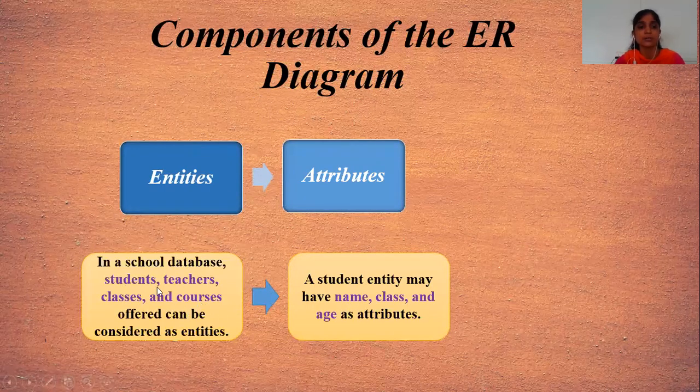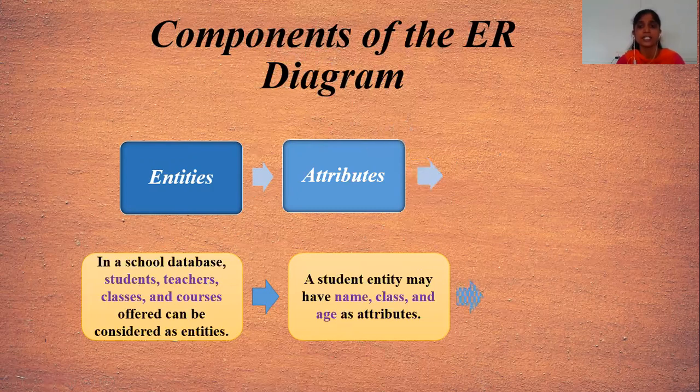In this example, student is an entity, then its attributes are name, class, and age. That means student is the table name, and attributes mean its columns, just like name, class, and age. And we have to mention different types of attributes related to the entities.